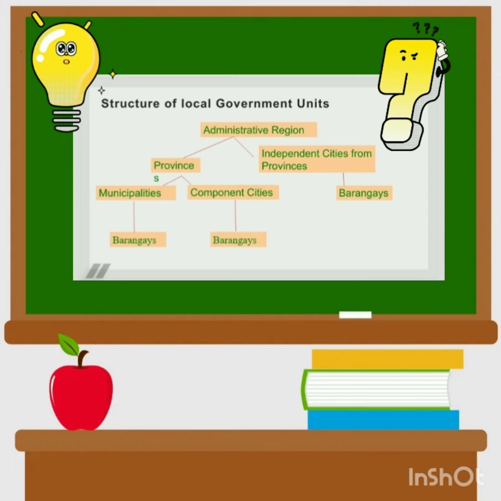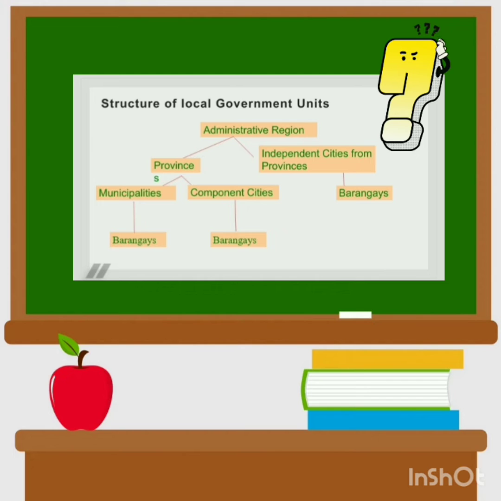So let's talk about first the independent cities from provinces. Independent cities from provinces. This is highly urbanized, which is not part of the provincial government. So how can we say that it is an independent city? Because the people there will not vote for the governor. They only vote for the mayor, and at the same time, the mayor is the one who has total power in his jurisdiction without the interference of the governor.